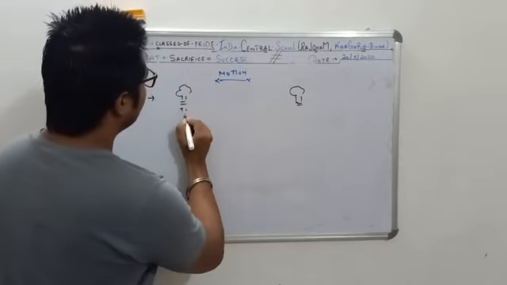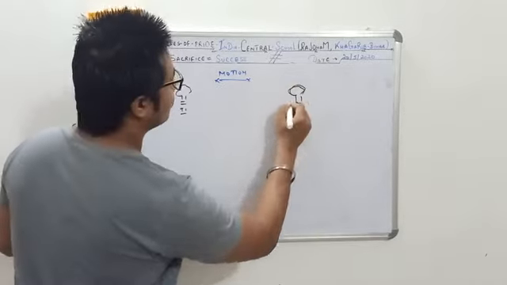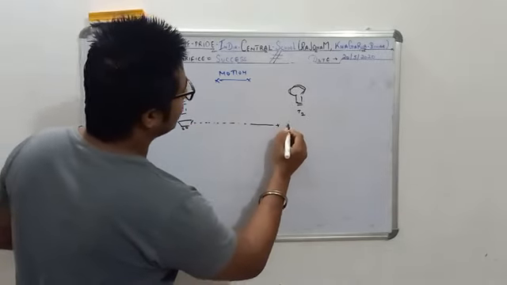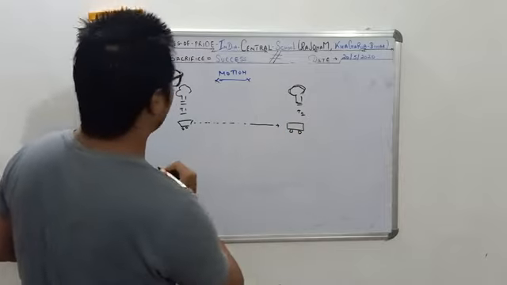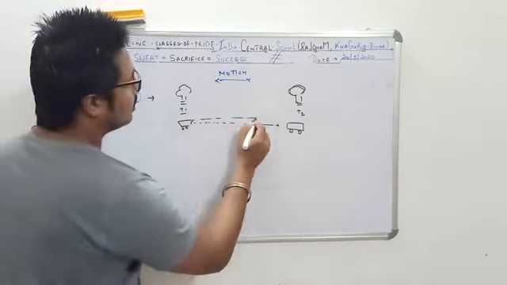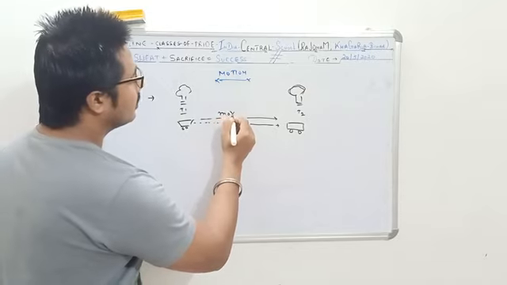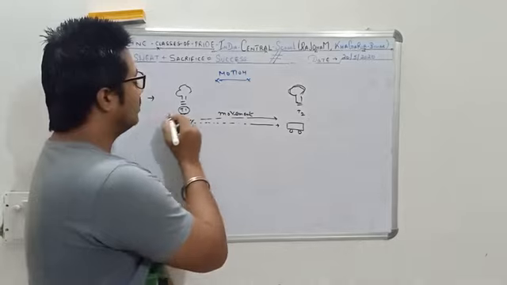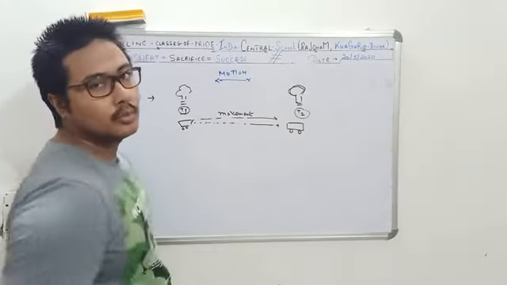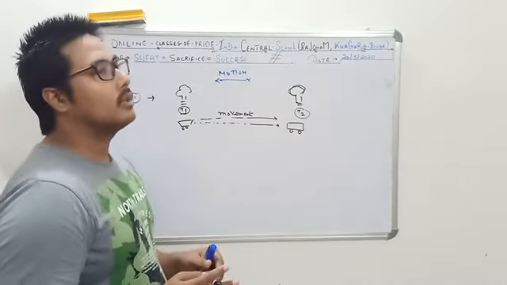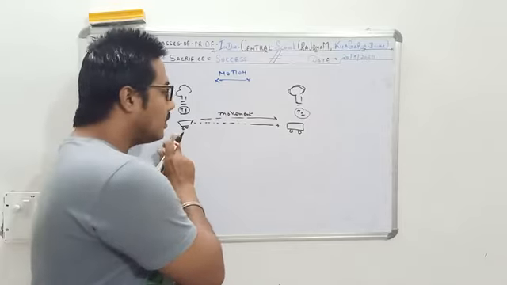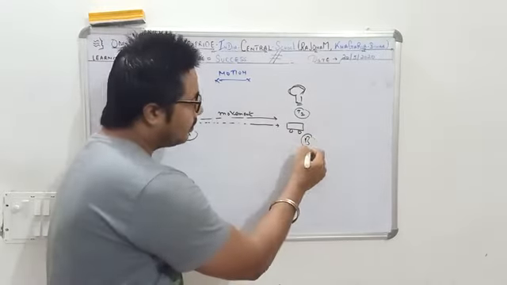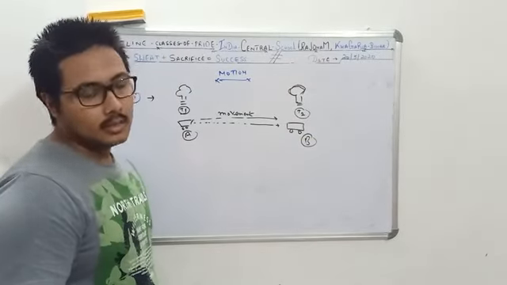So this is tree 1, say this is tree 2. Now if a car starts from this point and the car reaches this point, so what has happened? The car has moved. There is a movement in the car from point T1 to point T2. So basically this is what we call motion. When there is a movement of an object from point A to point B, that is called motion.